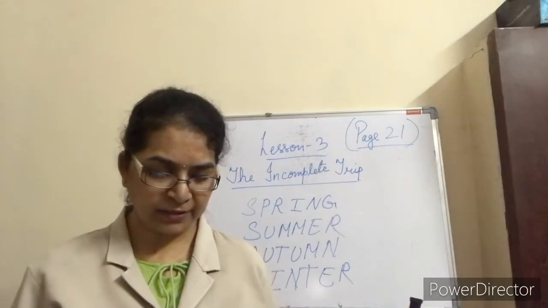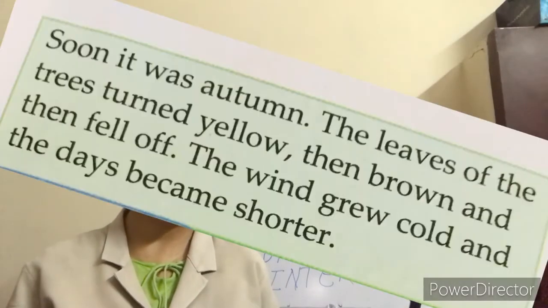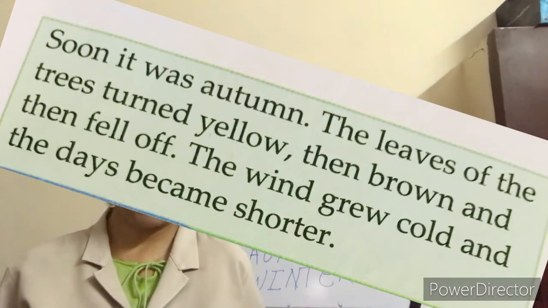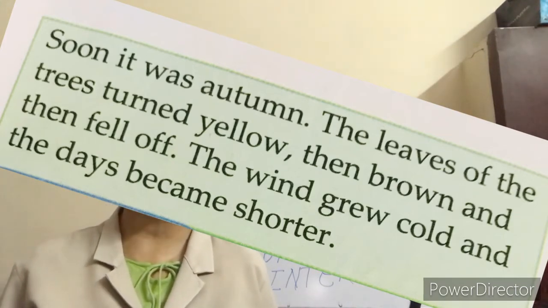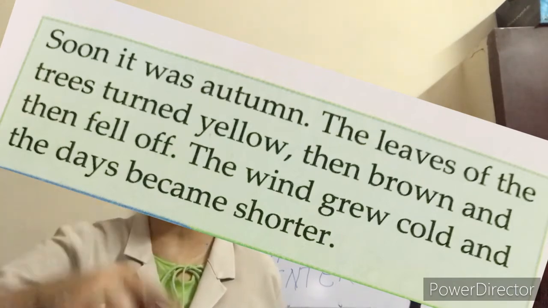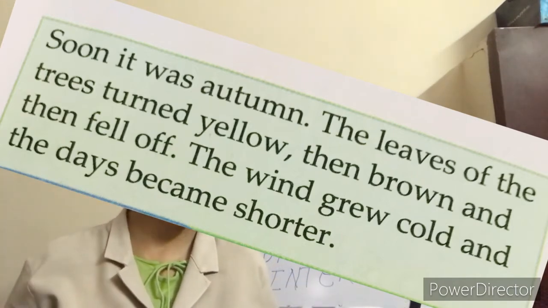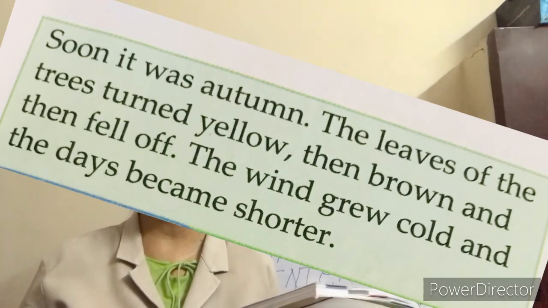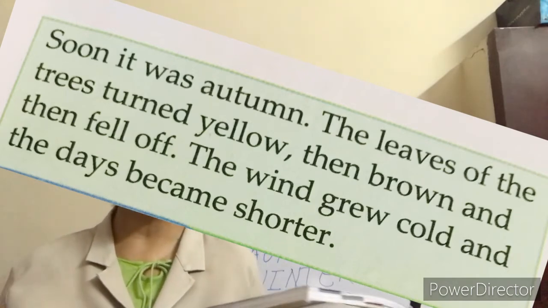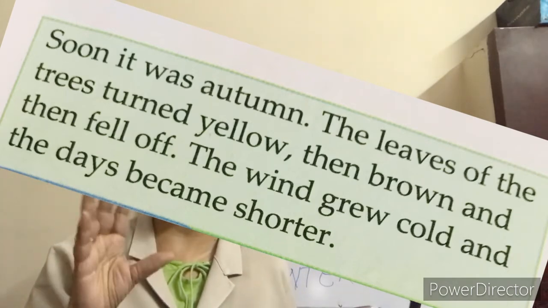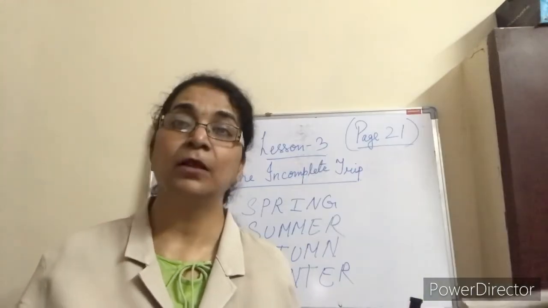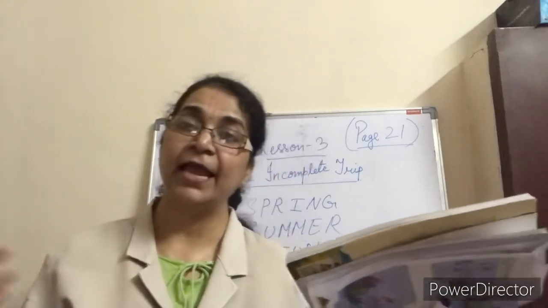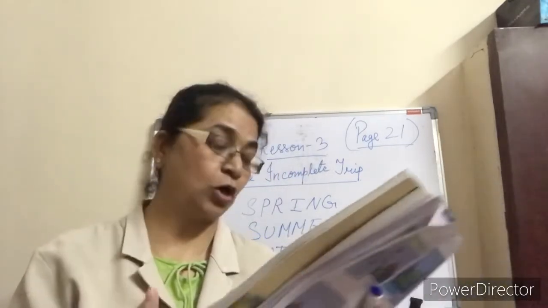Soon it was autumn. The leaves of the trees turned yellow, then brown, and then fell off. In autumn, you know, all the leaves dry and fall. The wind grew cold and the days became shorter, and winter was coming. In winter, days become shorter and nights become longer.